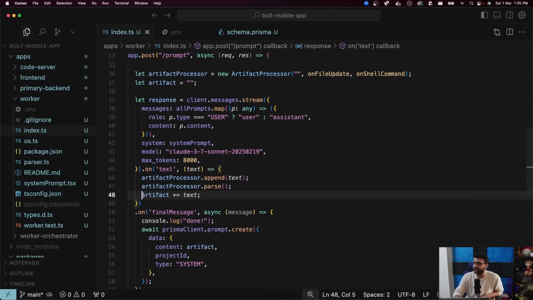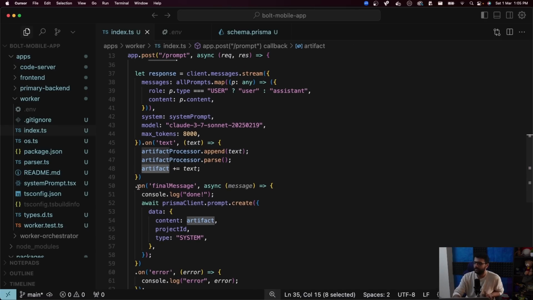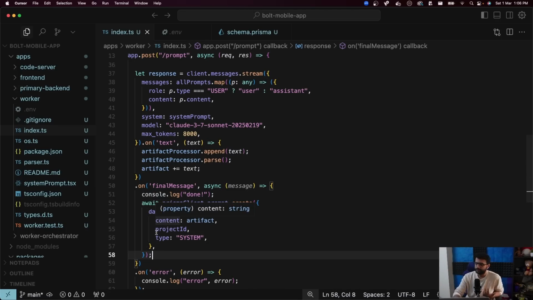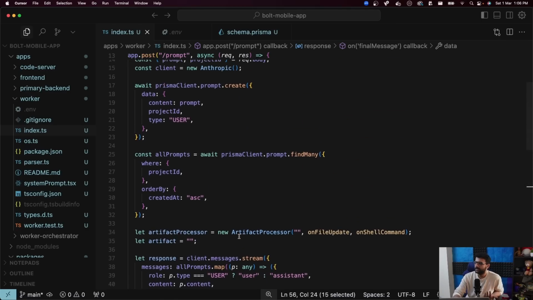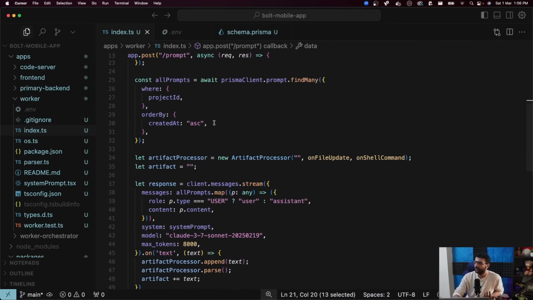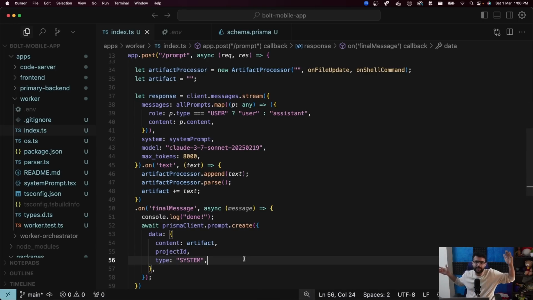And I keep maintaining this local variable called artifact that I need to dump to the database eventually, right? Whenever Claude finishes its message, I need to dump this prompt in the database as well. This is what the LLM responded with, and the type of this is system. The type of my messages is user. The type of the Claude messages is system, which means it's a system message or an assistant message. This way I have a full history of chat between me and the LLM dumped in my database.